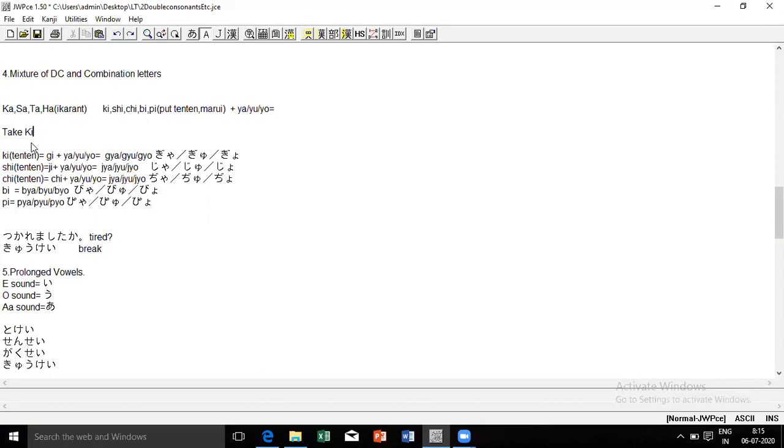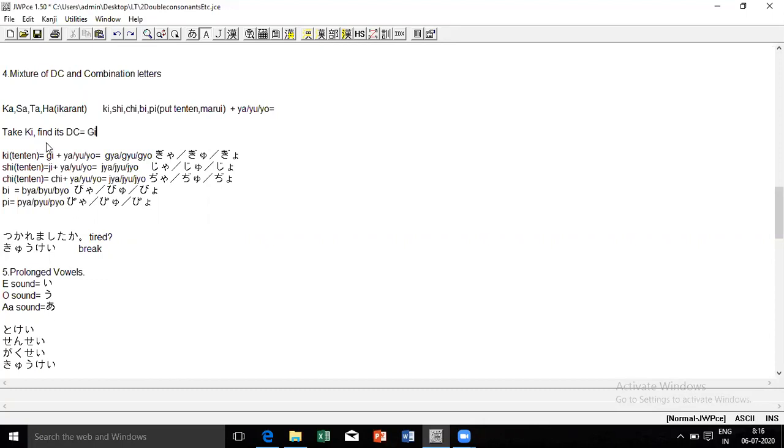So now what happens here? Take ki and find its double consonant. What is its double consonant? Ki becomes gi. That is equal to gi. We got gi.